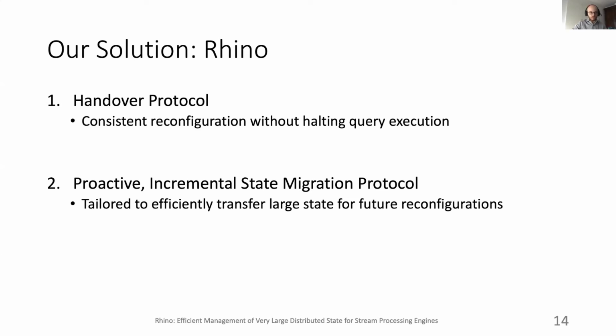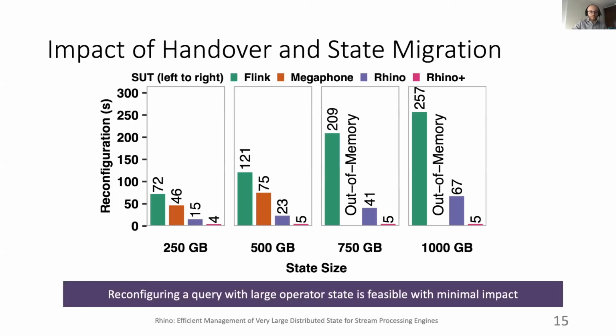I'm not going to go through the details of this technique, but I really do invite you to read the paper to get more details about it. Using our two protocols, the Handover and the state migration protocols, we were able to further reduce the reconfiguration time by up to a factor of 15 compared to baseline solutions. So we show that reconfiguring a query with large operator state is feasible and also doesn't impact the performance.